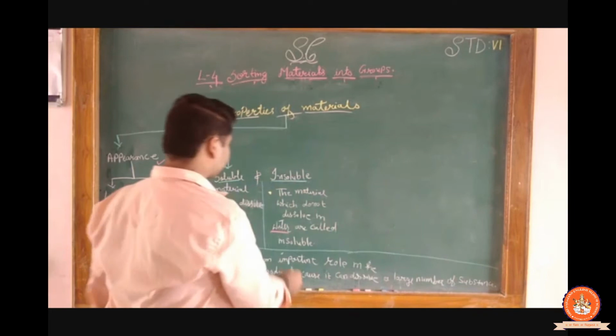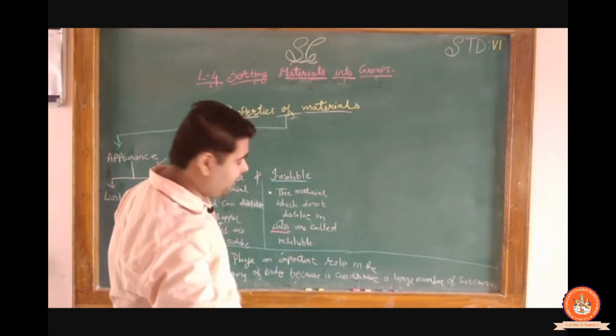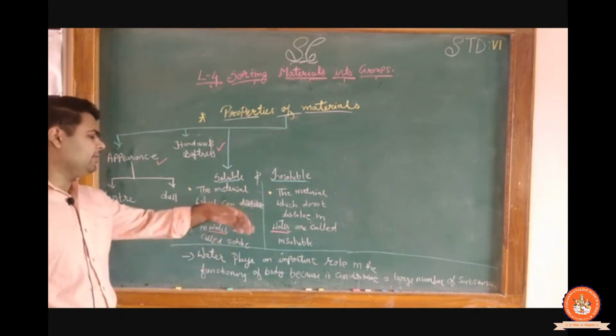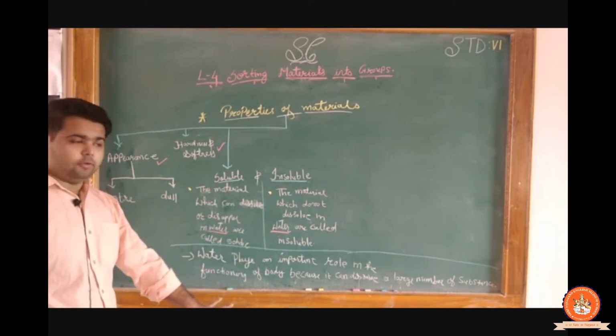Clear? Now, the things which can be dissolved in the water are soluble, and the things which are not dissolved in the water are insoluble.